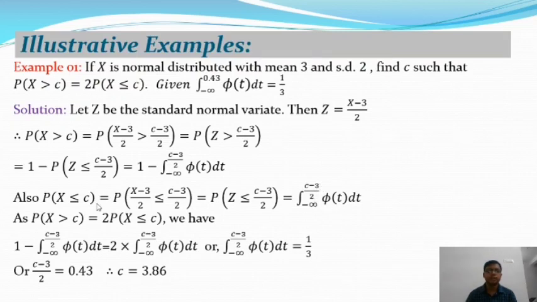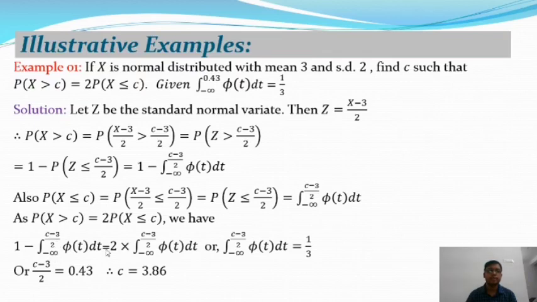Okay, so according to the question, the probability of x greater than c is equal to 2 times the probability of x less than or equal to c, and this relation is given. So from this relation we'll get the probability of x greater than c, and I have already found this part also. So this is equal to 1 minus the integration from minus infinity to c of minus 3 by 2, phi t dt.